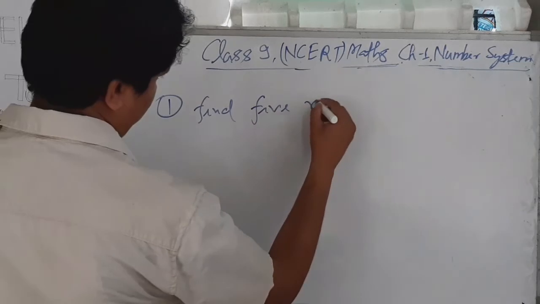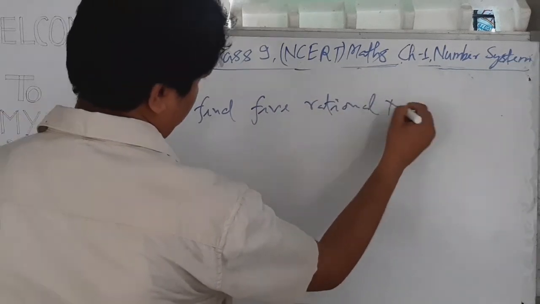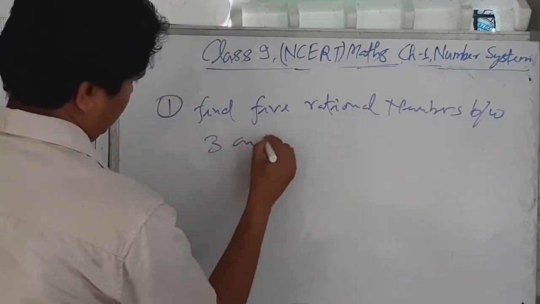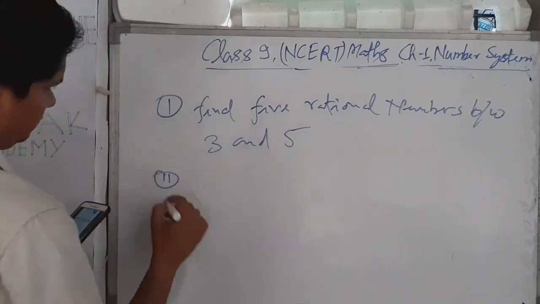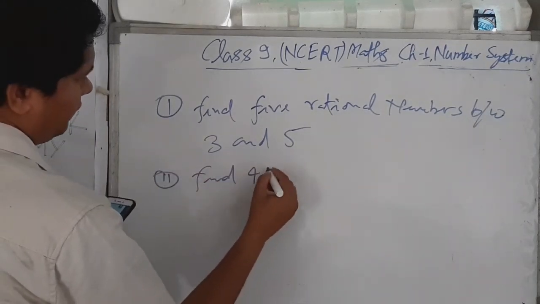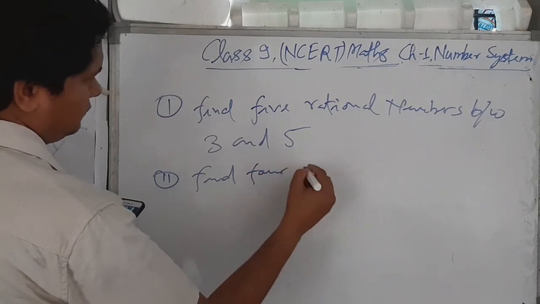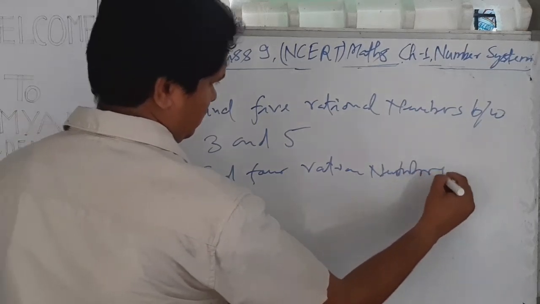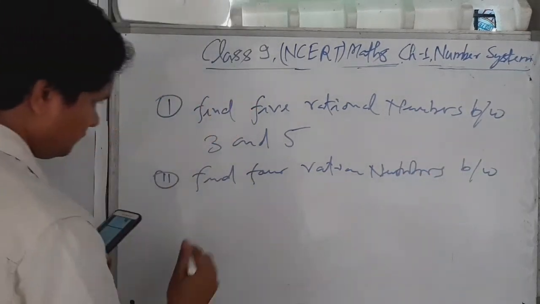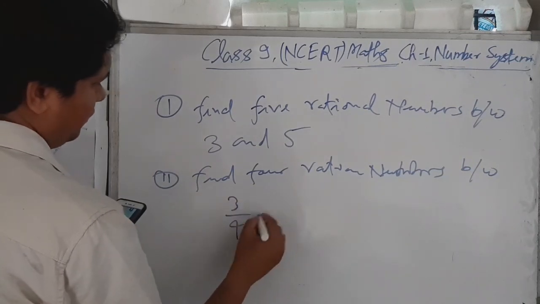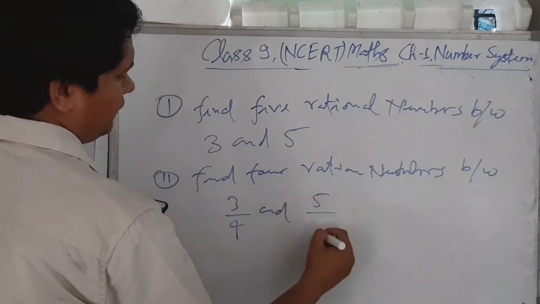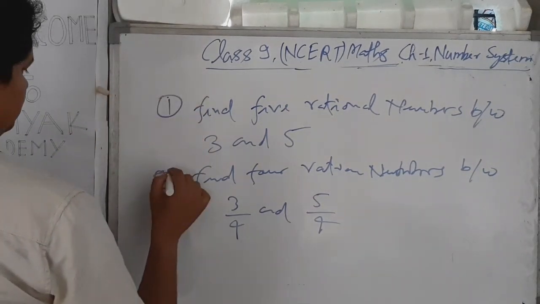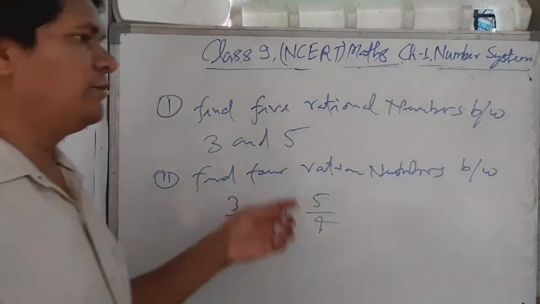Find 5 rational numbers between 3 and 5. Find 4 rational numbers between 3/4 and 5/4. These are the two questions which you have to solve.